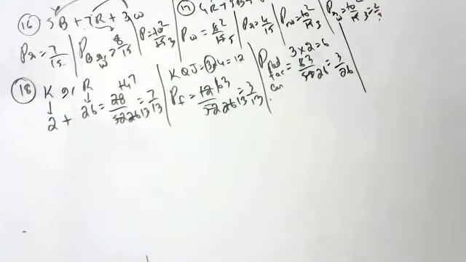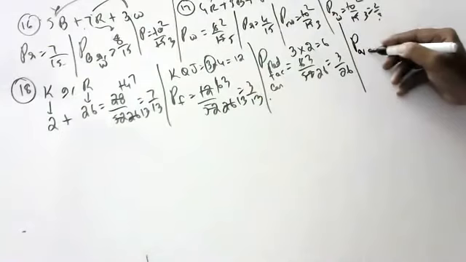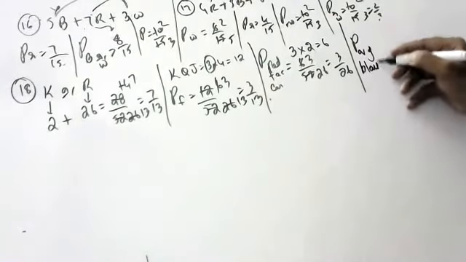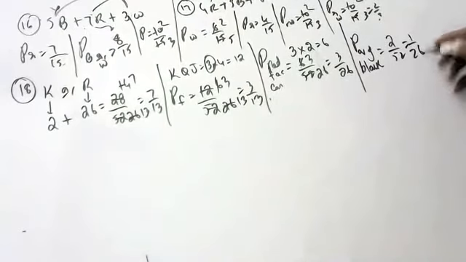Next, a queen of black. In black, 2 queens will be there. 2 by 52, that is equal to 1 by 26.